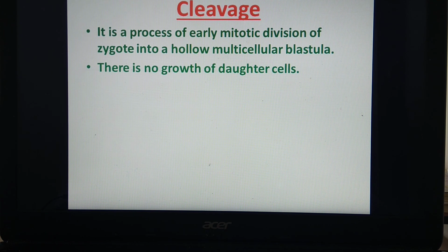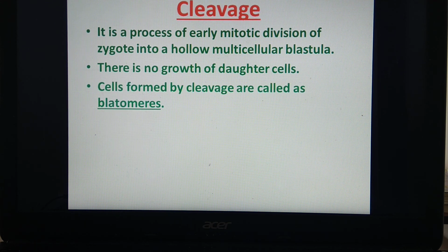So remember that in the process of cleavage, when the zygote divides by mitotic division, there is no growth of daughter cells. Cells just go on dividing, and that's why the number of cells goes on increasing. You have to remember that cells formed after cleavage are called blastomeres. That means zygote, a single cell, will divide to form a 2-cell structure. These 2 cells again divide to form 4 cells. So the cells which are formed are called blastomeres.